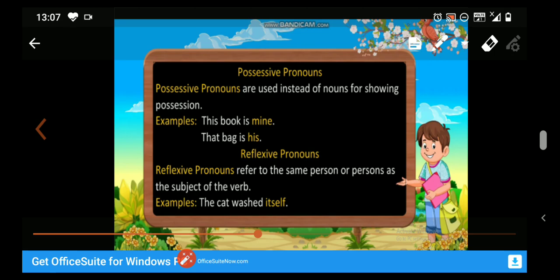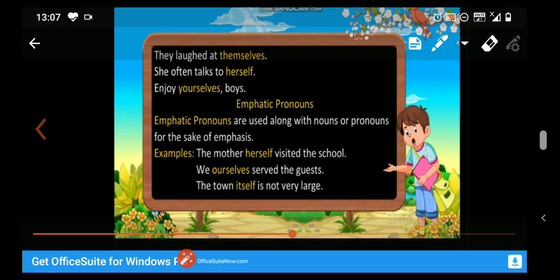One thing to notice there: if we are talking about any singular subject, then we always use SELF, and for the plural we always add SELVES. So here are some examples of reflexive pronoun. The cat washed itself. They laughed at themselves. She often talked to herself.